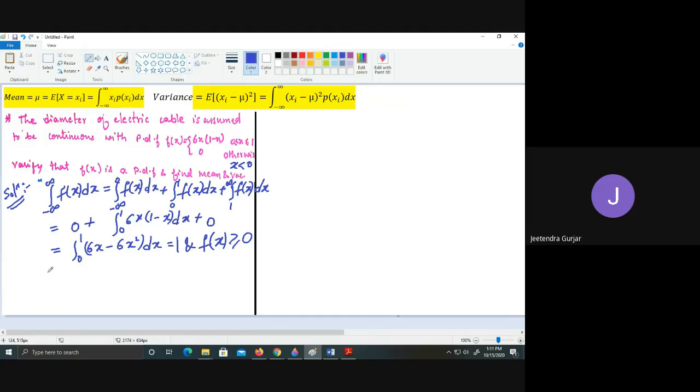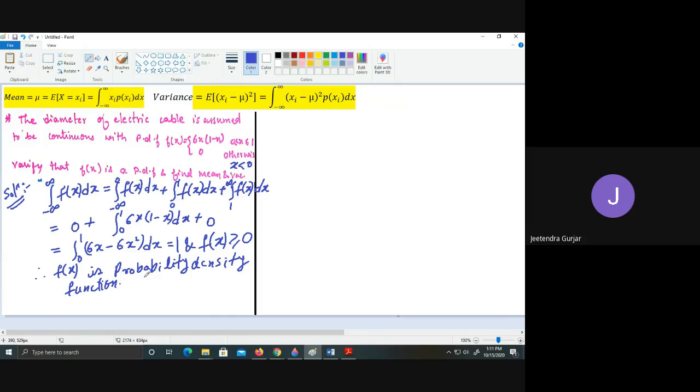Therefore you can see again that f of x is greater than or equal to 0. These two conditions are satisfied, therefore we take this f of x as a probability density function, students. Is it okay?